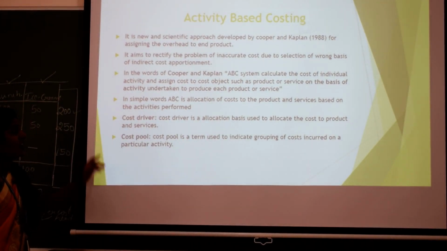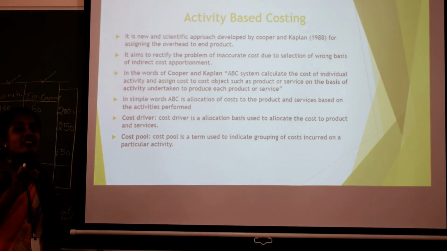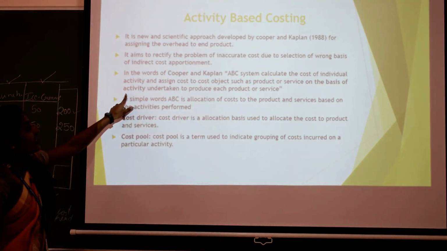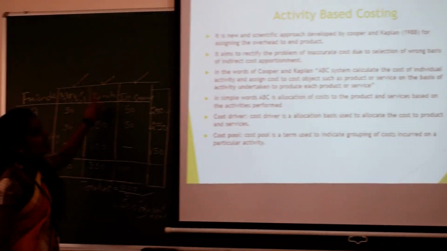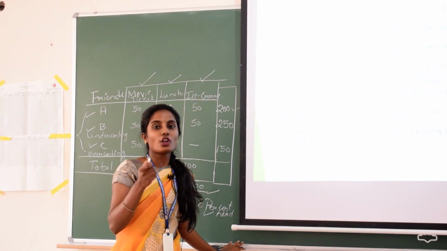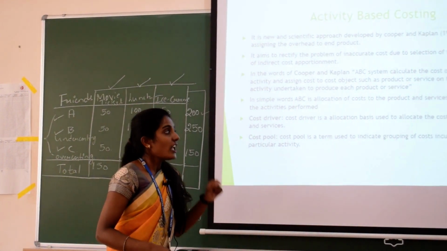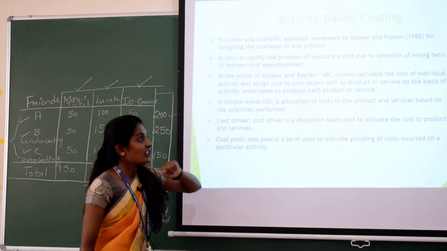You can see here the cost objects are products and services, which is on the basis of the activity. The cost is on the basis of the particular activity undertaken to produce each product or service. So to produce a particular product or service, the basis of apportionment is a particular activity.